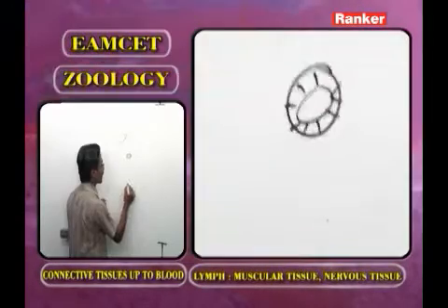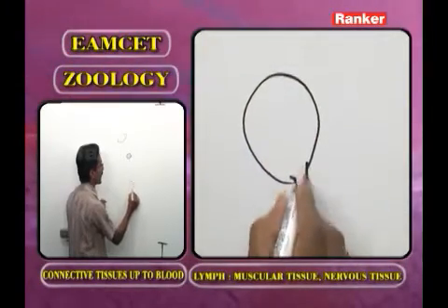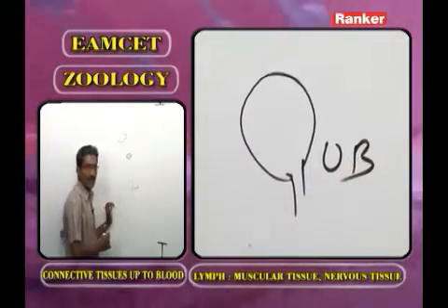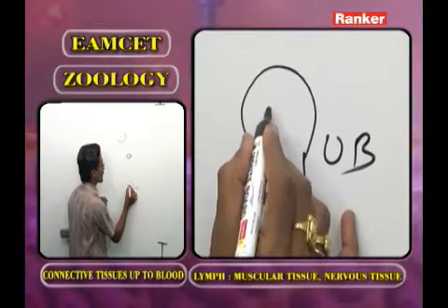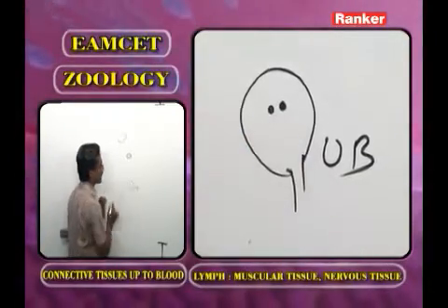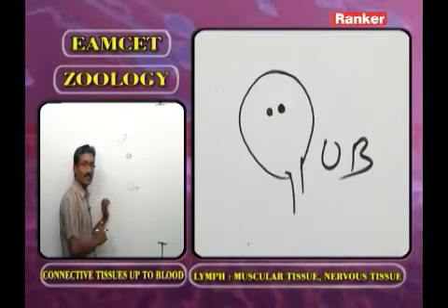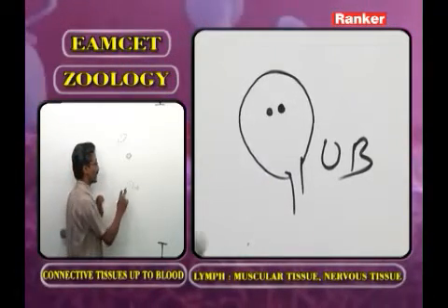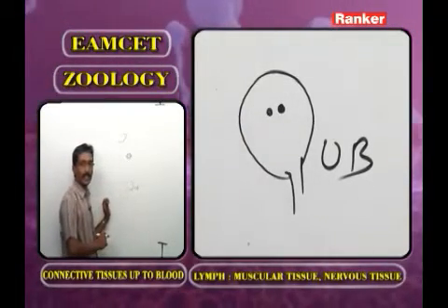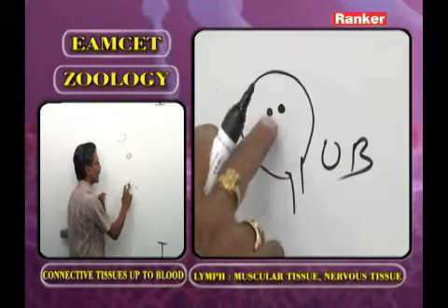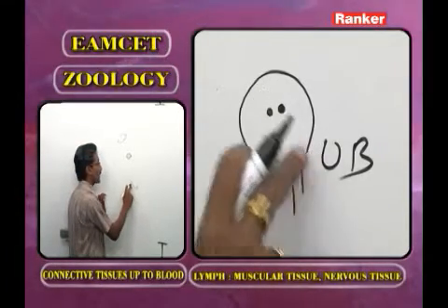Now this part we call the urinary bladder. UB means urinary bladder. On the dorsal side of the urinary bladder, what are present? The stretch receptors. In the urinary bladder, what type of muscles are present? The smooth muscles. Whenever the urinary bladder is filled with urine, it enlarges.